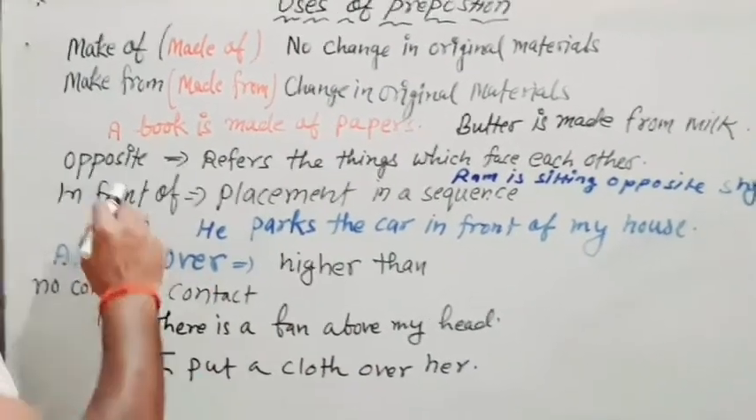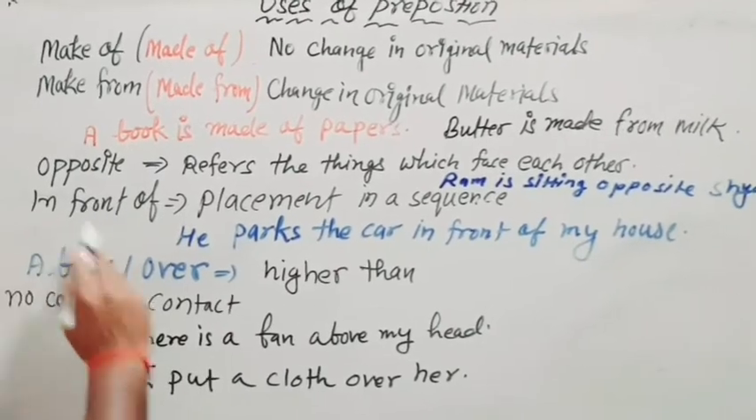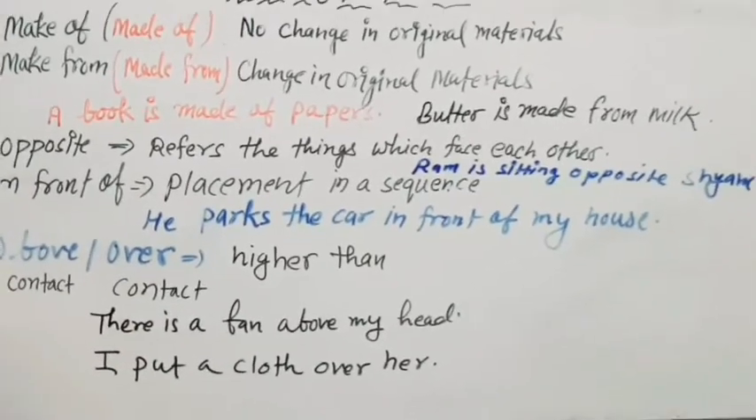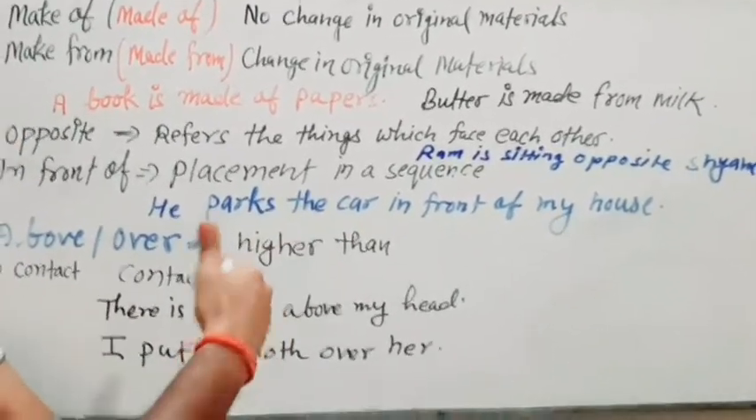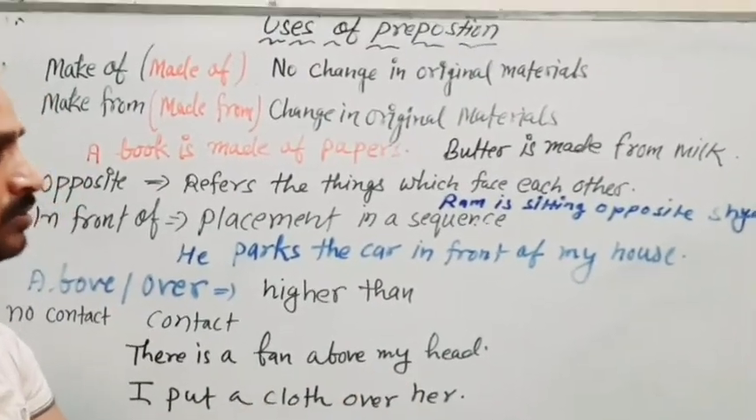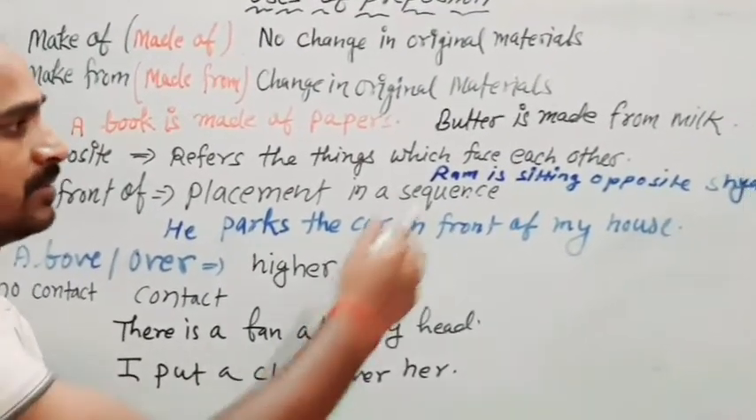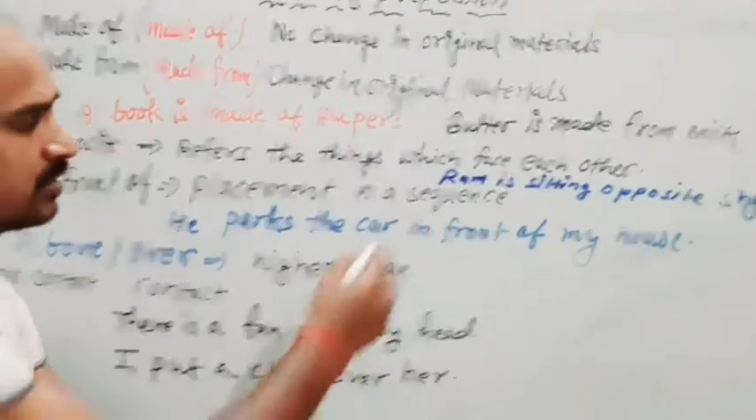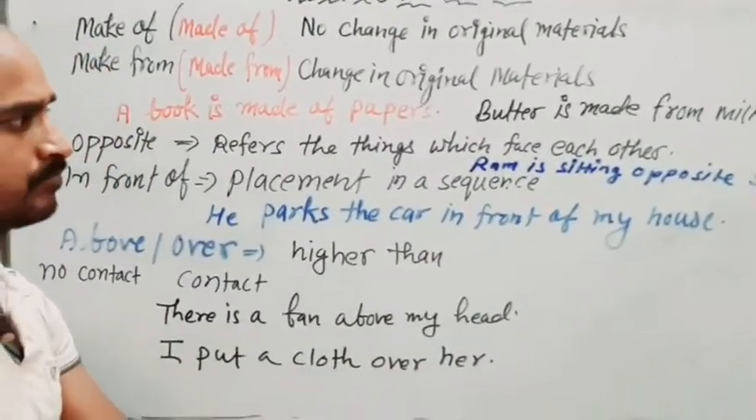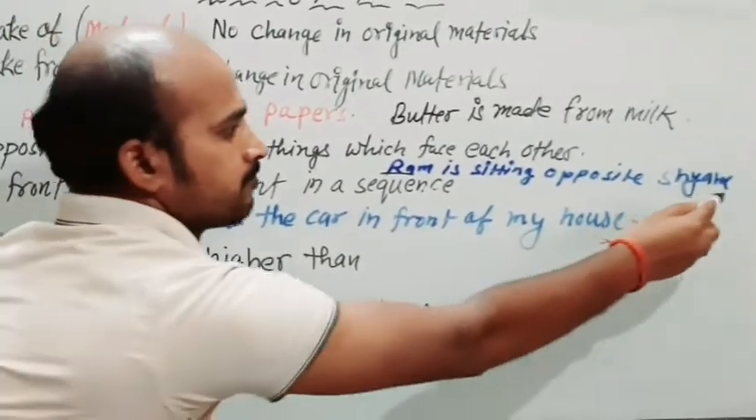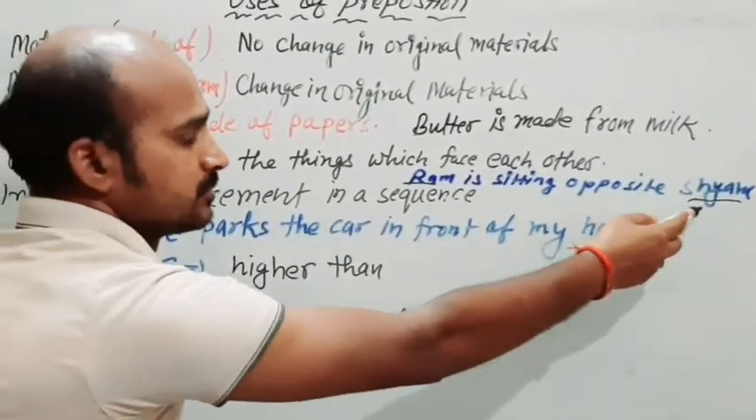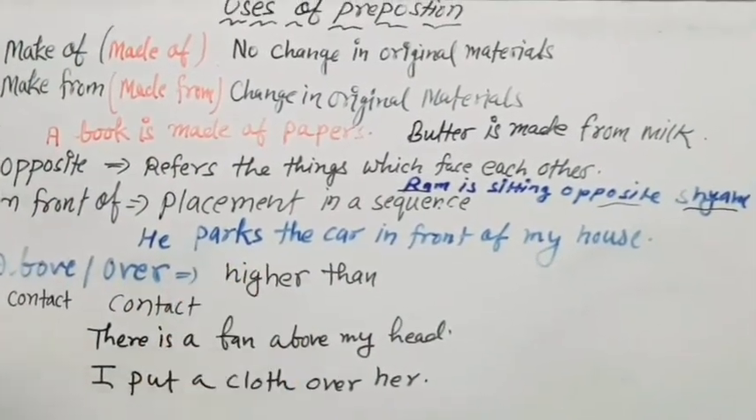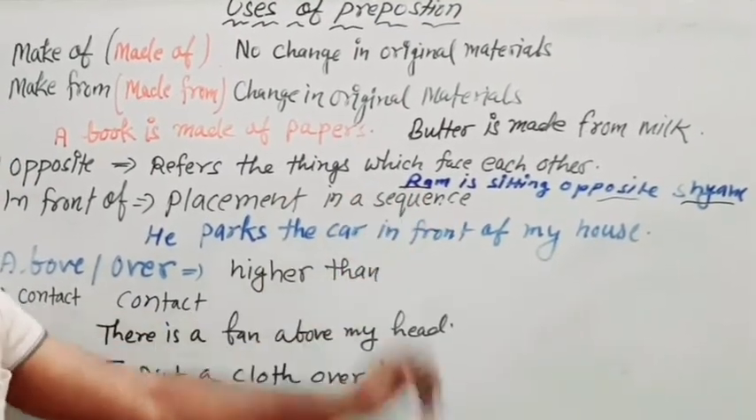Okay, now opposite and in front of. We use opposite whenever we are having things, means just opposite to one another. Like Ram is sitting opposite Syam. So there is a person, things can be also there. Ram is sitting opposite Syam. So this person is just facing this person. That's why we are using opposite. Means when a person or a thing is facing another person or thing, we use opposite.